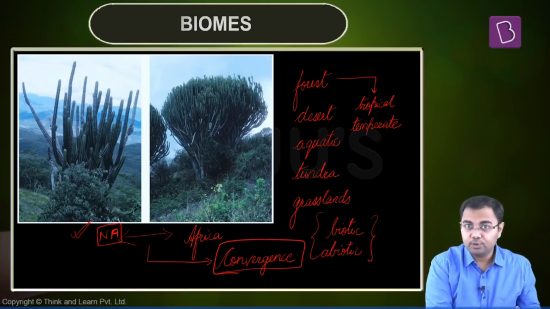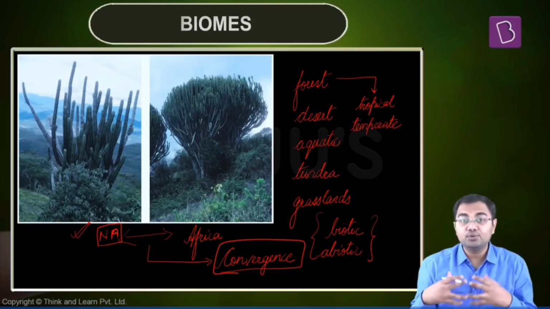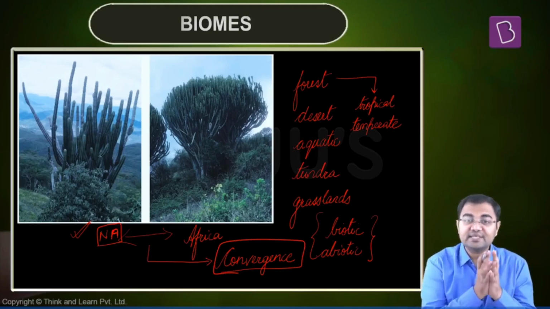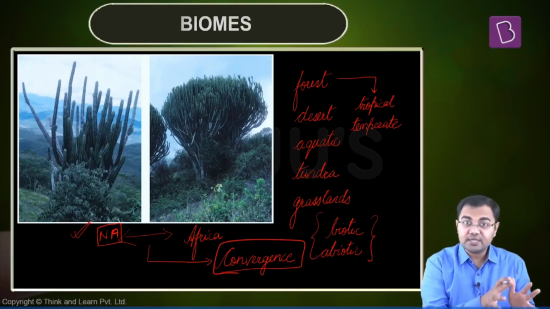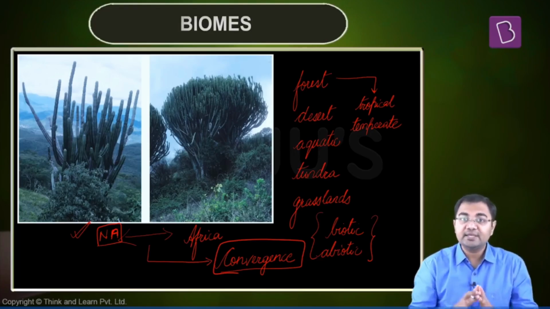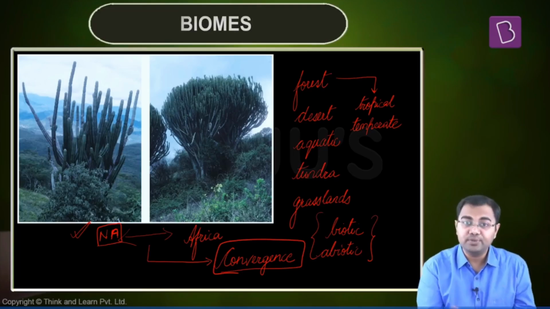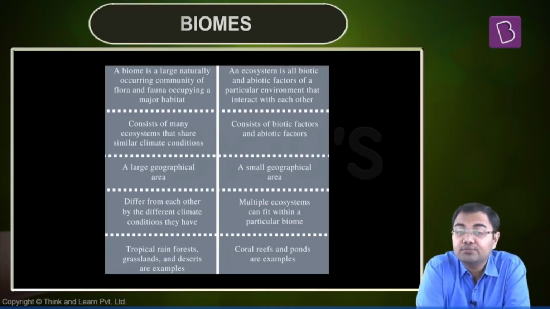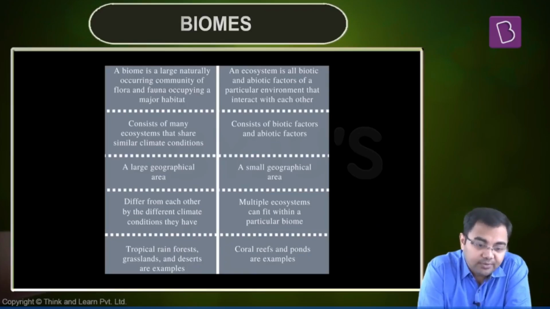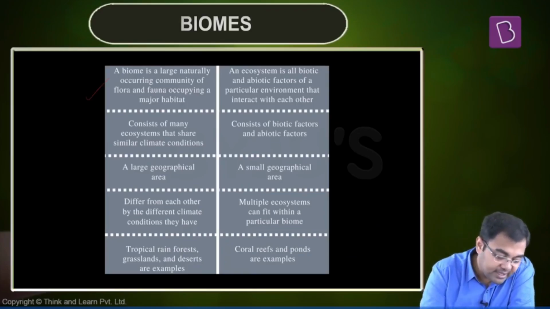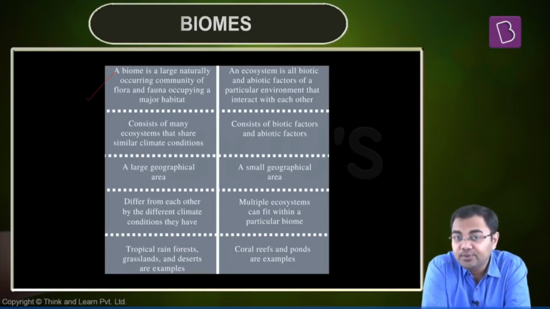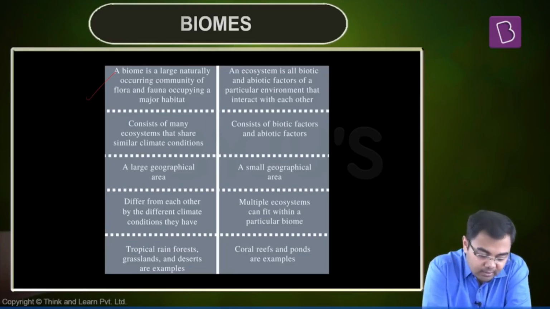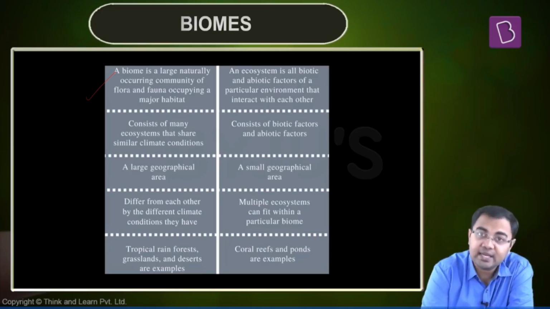But biomes are basically to do with something physical in nature. That is, all the physical conditions that prevail in a given region determine what a biome is. So before moving on, we also need to understand the differences between a biome and an ecosystem. A biome is a large naturally occurring community of flora and fauna which occupies a very major habitat.